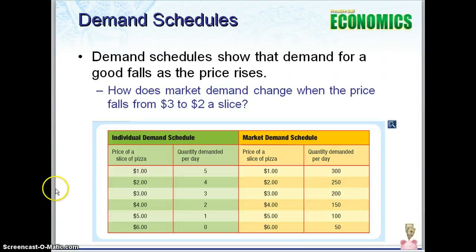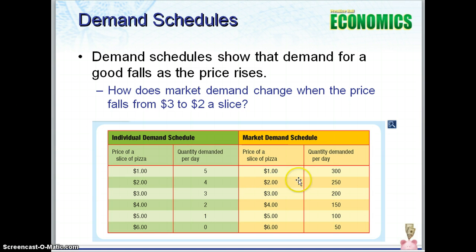So if we look here real quick, we have in the green or the left-hand side here an individual demand schedule. So for pizza, if we look at a slice of pizza at various prices, you'll notice that the quantity demanded also goes down as the price goes up, which refers to the law of demand. But if we look at an individual person, maybe for $1, this person may buy 5 slices of pizza, and then 4 slices, 3 slices, 2 slices, as the price goes up.